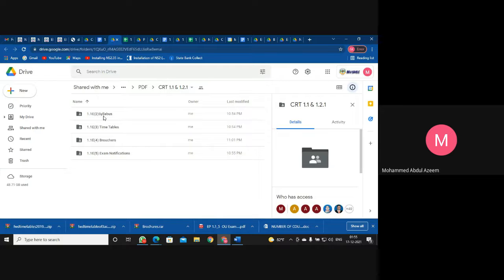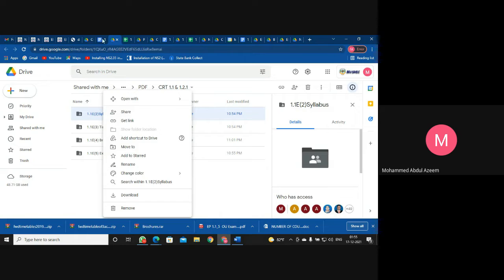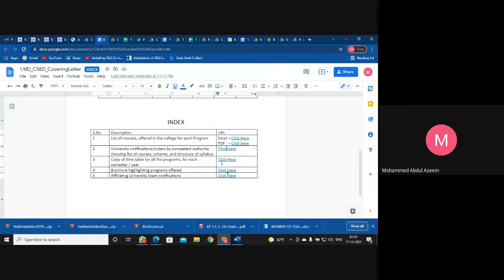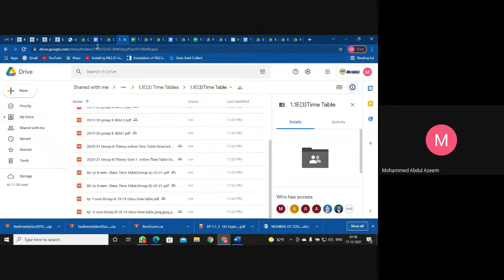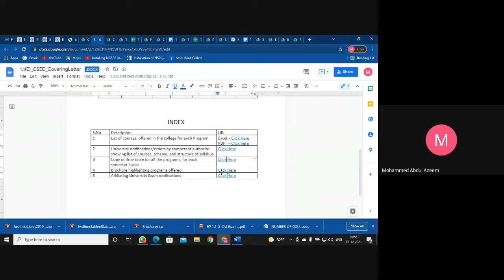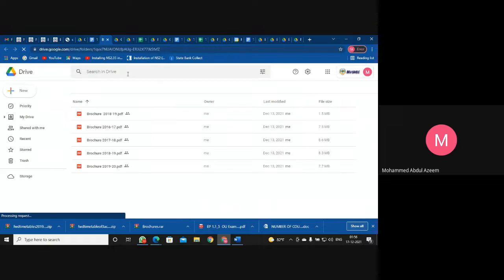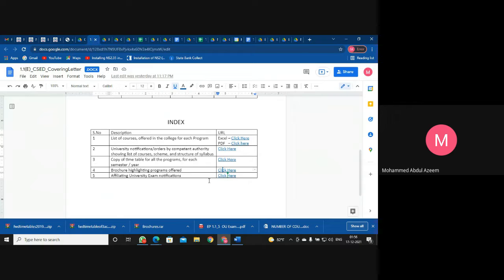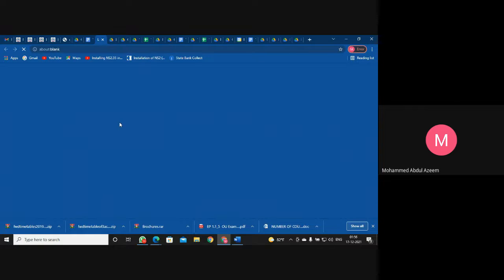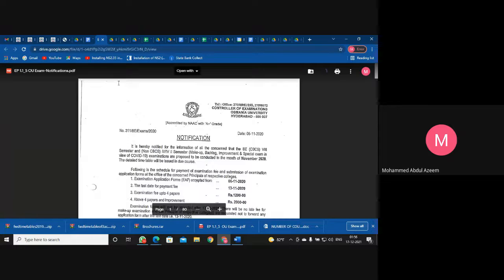These links I have actually shared there. When I click here, I will go to the respective drive. All the timetables of the four years are available here. Similarly, all five years of brochures are available, which I have uploaded in that drive. And the affiliating university exam notifications I have also uploaded in the respective drive, with the same kind of folder.